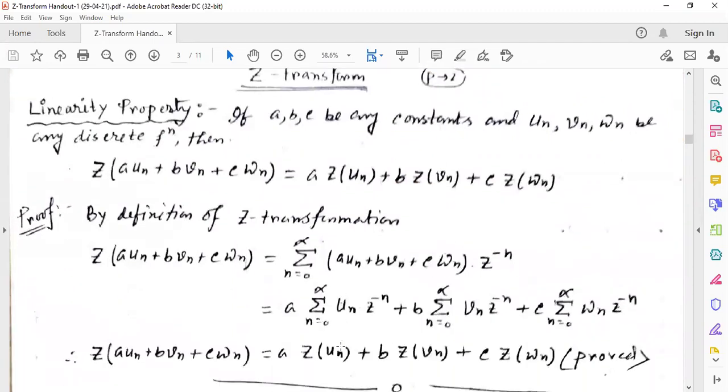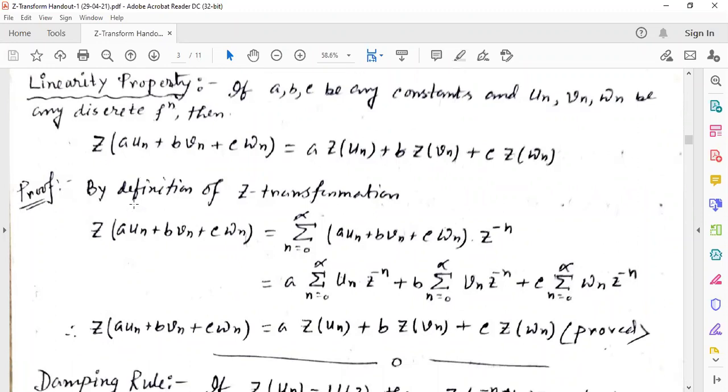Now there is the linear property of the Z transformation. If a, b, c are any constants and Un, Vn, Wn are any discrete functions, then the Z transformation of aUn plus bVn plus cWn, where a, b, c are constants, can be written as a times Z transformation of Un plus b times Z transformation of Vn plus c times Z transformation of Wn. So the constant parts come out of the Z transformation.